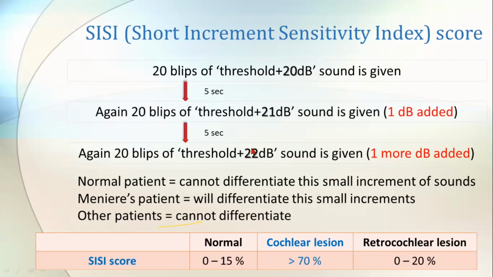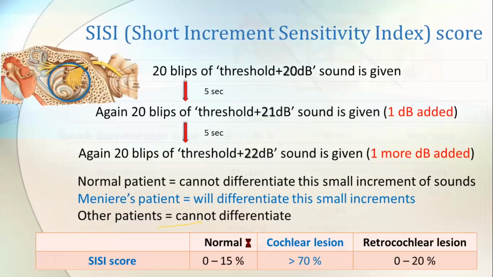We cannot differentiate. But a patient with Meniere's disease will differentiate these small increments. So this SISI score is very high in case of cochlear lesions, right? Just a minute.